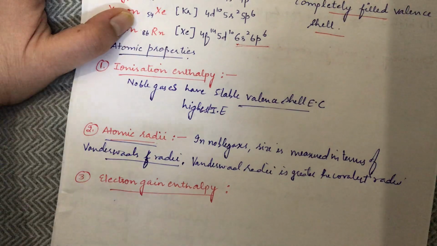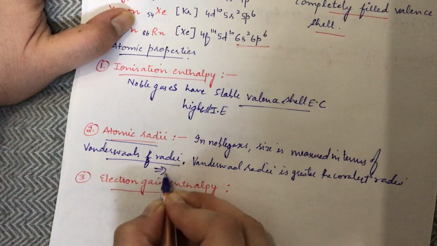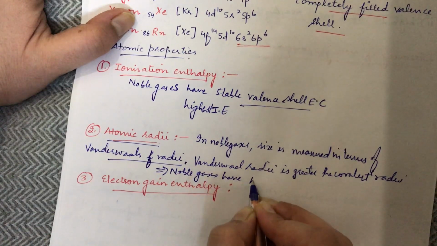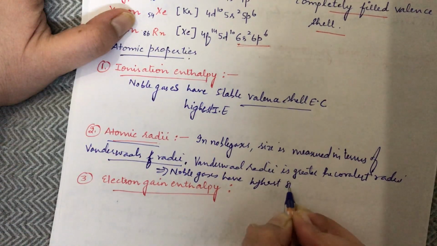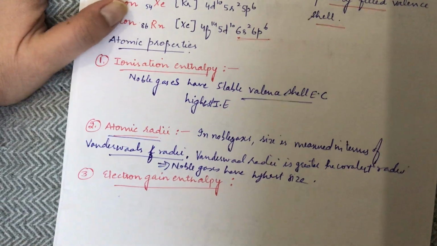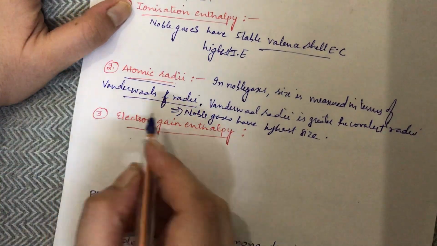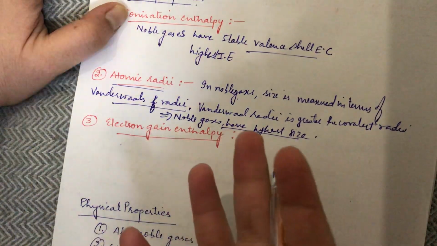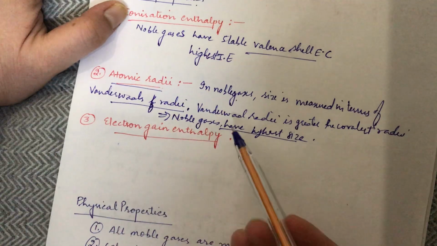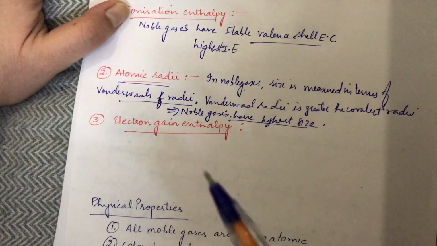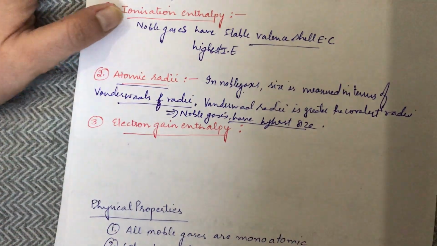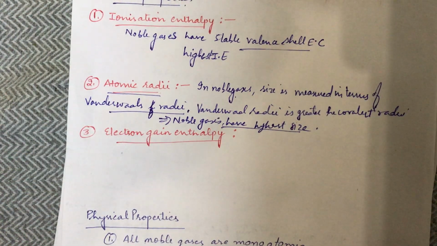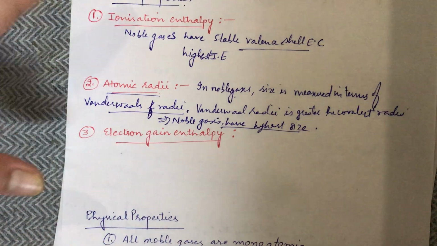So the noble gases would have the highest size. They have the highest size in their respective period because in them we consider van der Waals radii, and in +1 we had already discussed that the van der Waals radii is always greater than the covalent radii because here the van der Waals forces of attraction is considered.